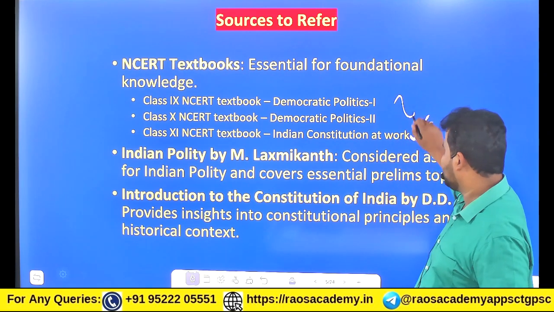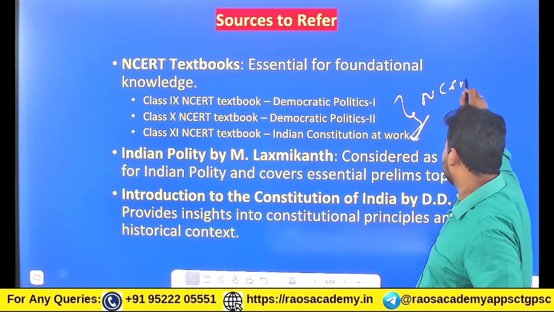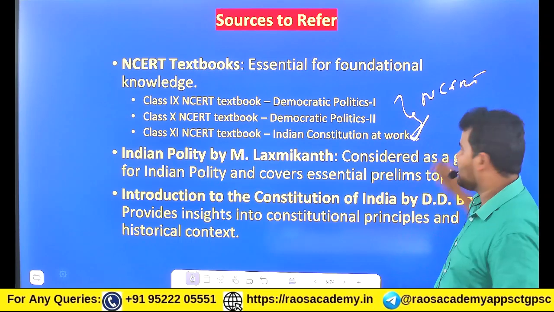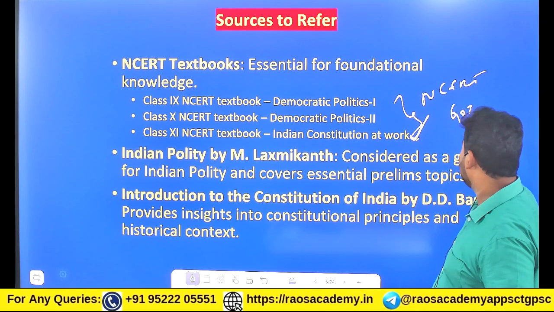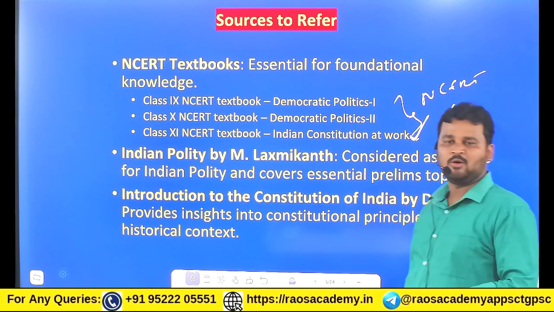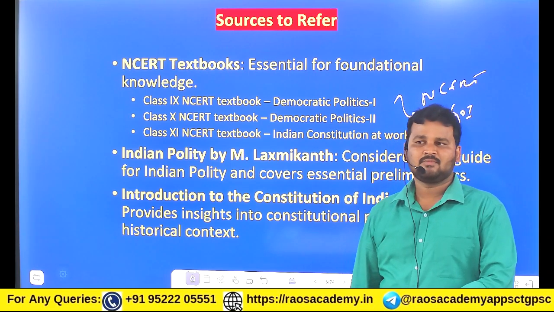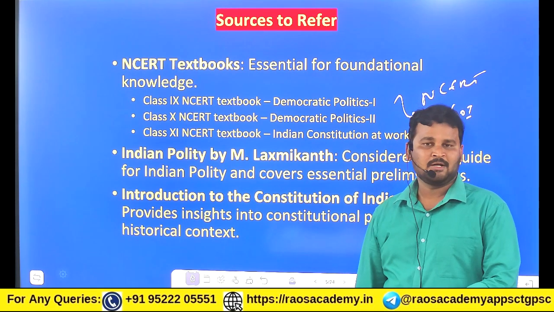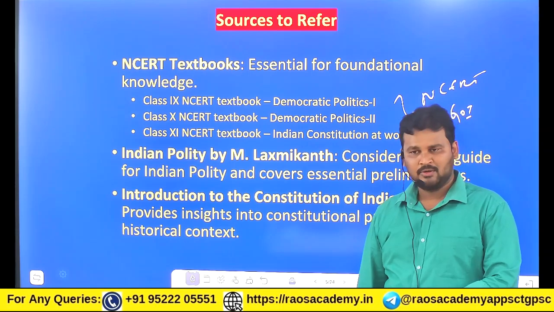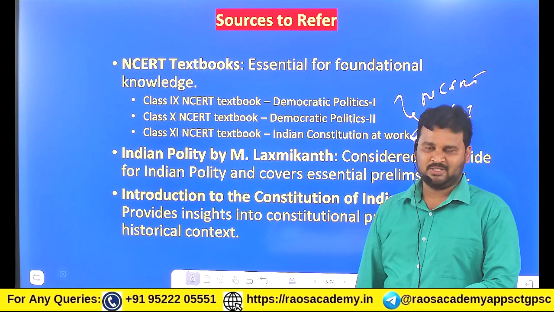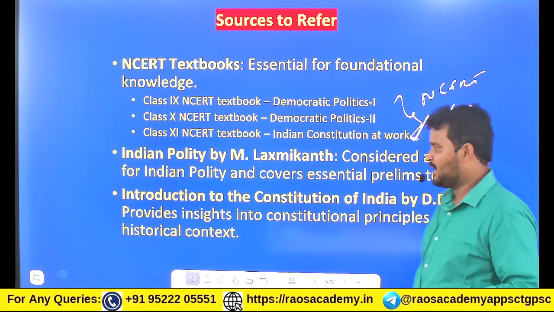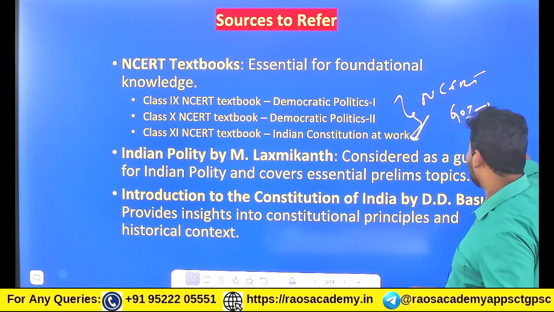Why? Because these NCERT books are prepared by the Government of India and its Ministry of Education. And who is going to conduct the UPSC examination? UPSC, the Union Public Service Commission, which works for the Government of India.